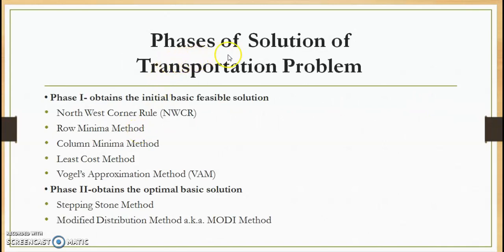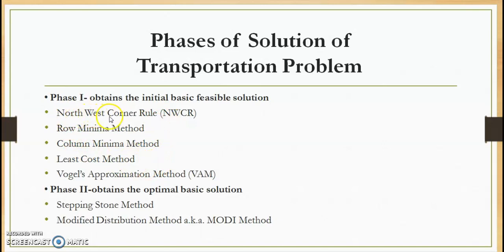Now if we look at the solution of a transportation problem, it passes through at least two phases. The first phase is to obtain the initial basic feasible solution, in short IBFS. There are various methods for obtaining the initial basic feasible solution, and the outcome or the total minimum cost may vary from method to method.